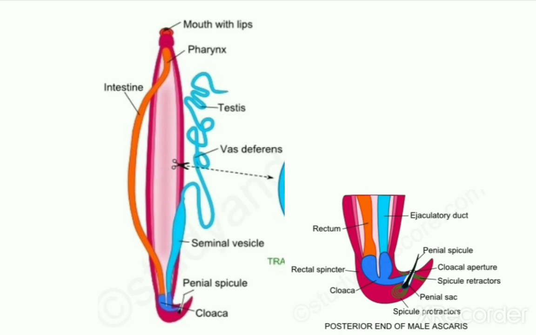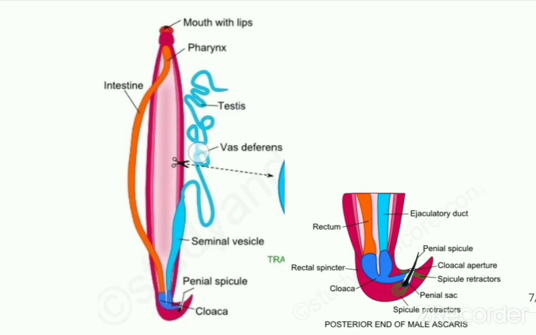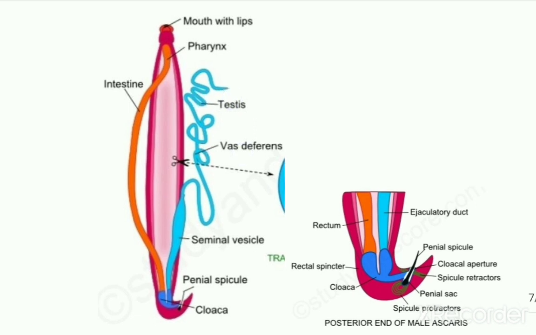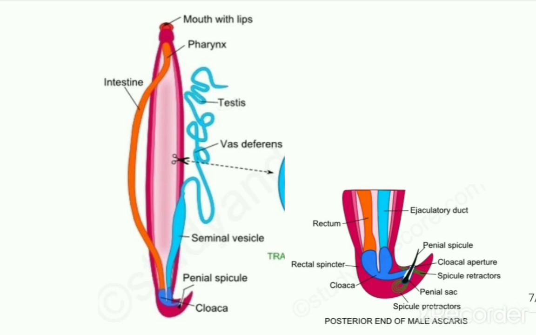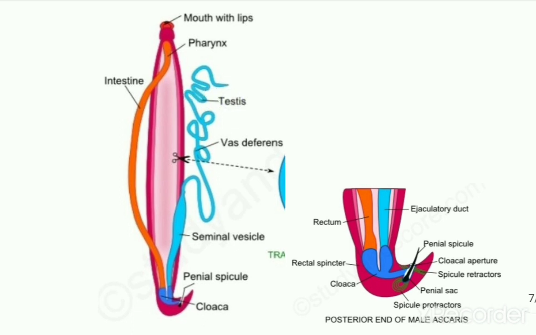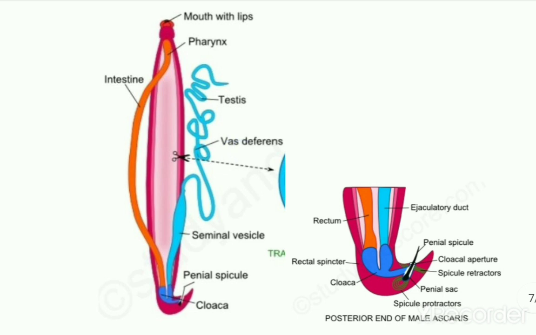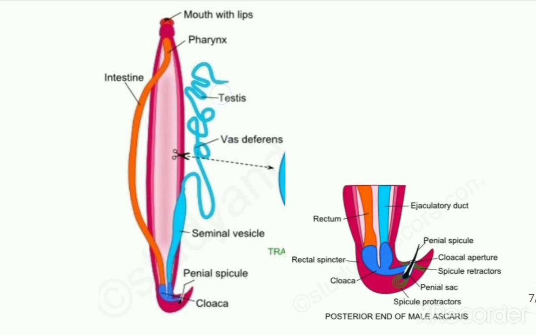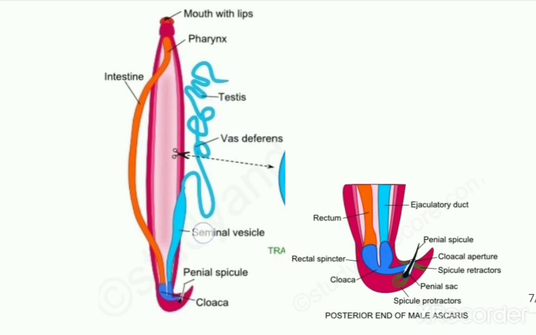Here again, the first two parts, which are testis and vas deferens, are long, thin, like a thread, and they cannot be distinguished from each other externally, as both have a similar diameter. But again, the difference is the same. In the testis, rachis is present, and in the vas deferens, the rachis is not present. The function of testis is to produce spermatozoa, and the function of vas deferens is to carry these spermatozoa from testis to the next part, which is seminal vesicle.